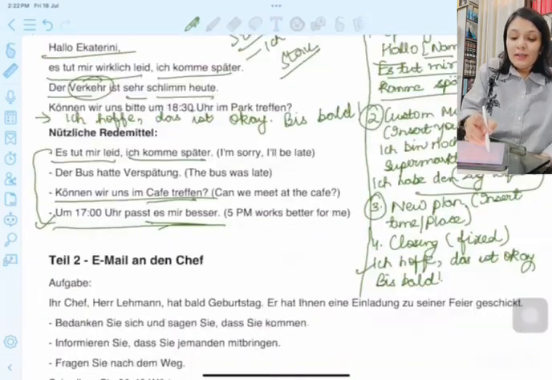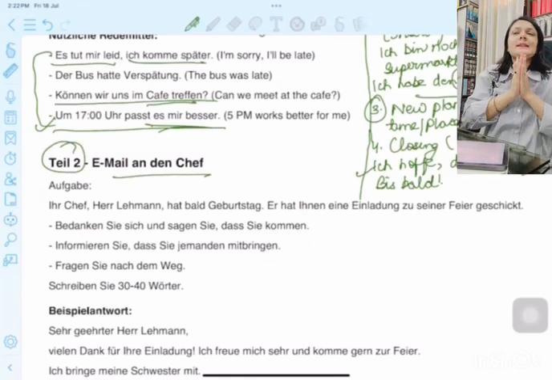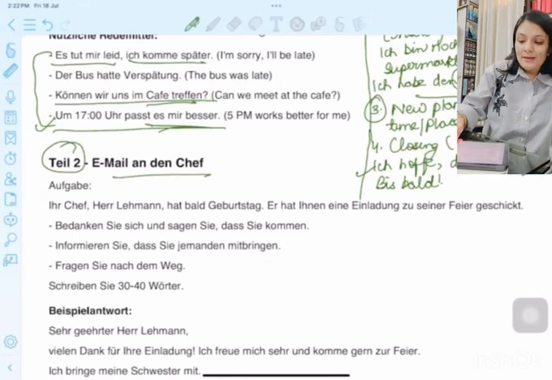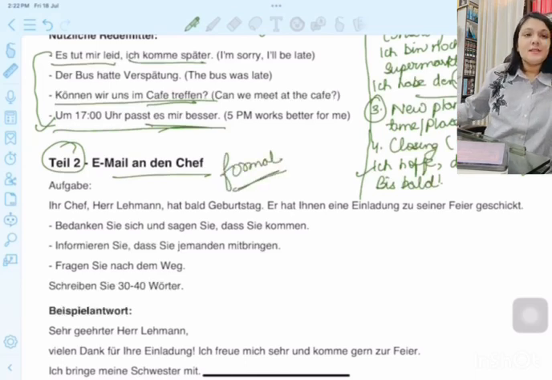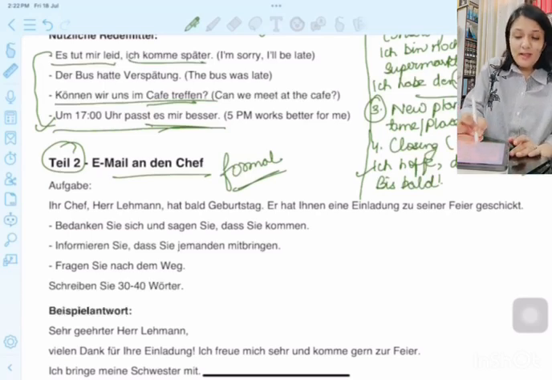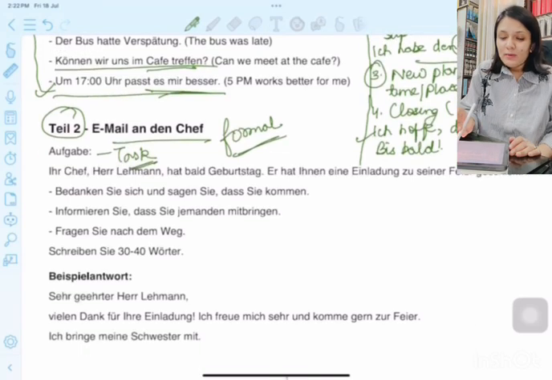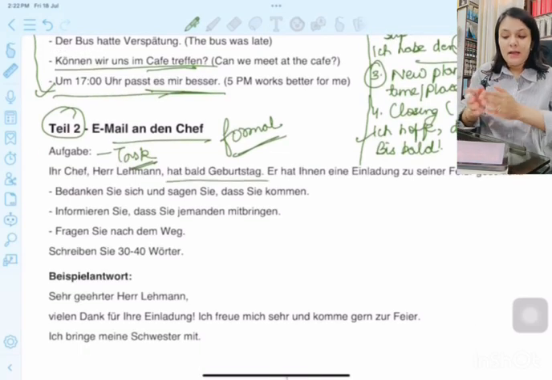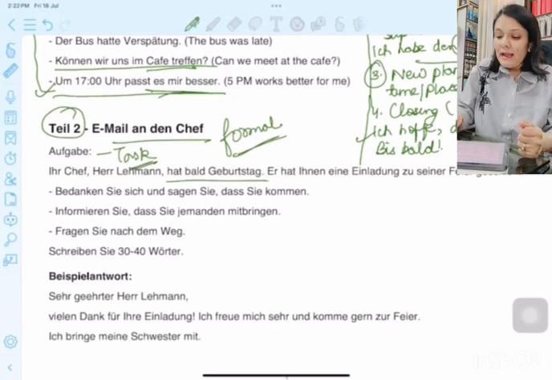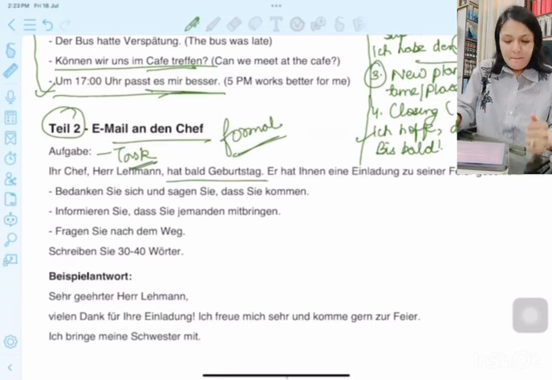Okay, so now Teil 2 is an email to your chef. Teil 2 is something that is formal. SMS is informal, but the other one is formal. Email is formal. So what is our Aufgabe? What is our task here? The question that is being asked is, Ihr Chef, Herr Lehmann, hat bald Geburtstag. Your boss, Mr. Lehmann, has a birthday soon. Hat Ihnen eine Einladung zu seiner Feier geschickt. He has sent you an invitation for his birthday party.